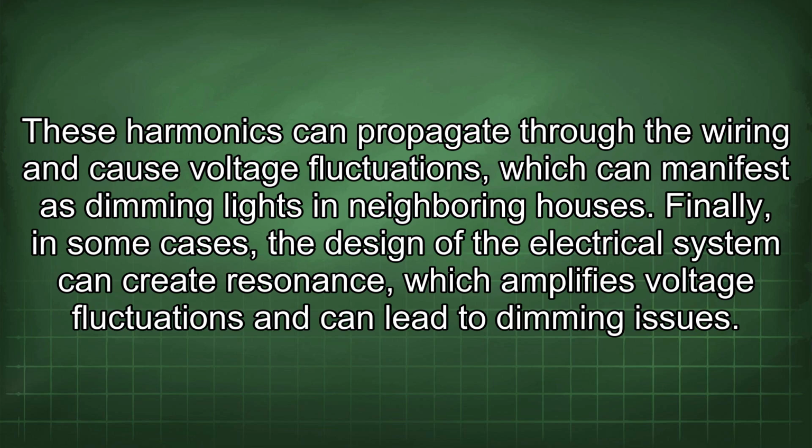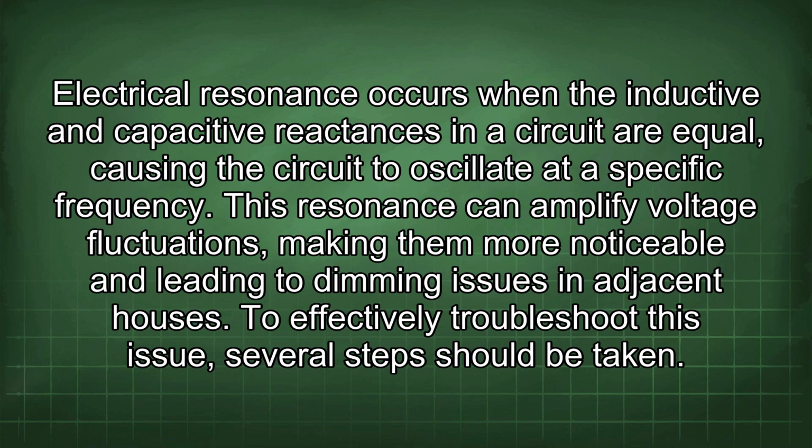Finally, in some cases, the design of the electrical system can create resonance, which amplifies voltage fluctuations and can lead to dimming issues. Electrical resonance occurs when the inductive and capacitive reactances in a circuit are equal, causing the circuit to oscillate at a specific frequency. This resonance can amplify voltage fluctuations, making them more noticeable and leading to dimming issues in adjacent houses.